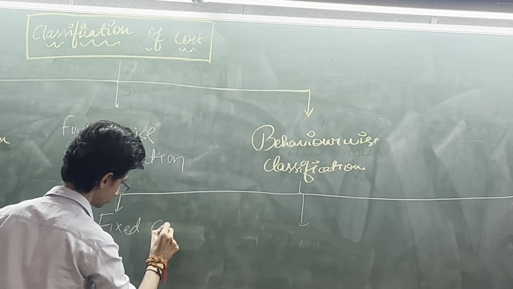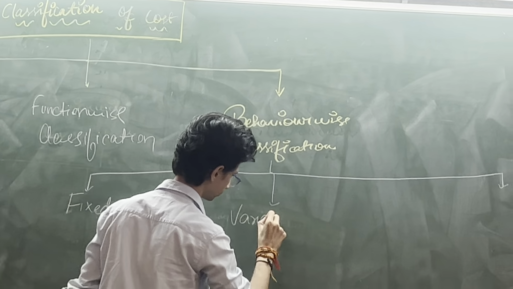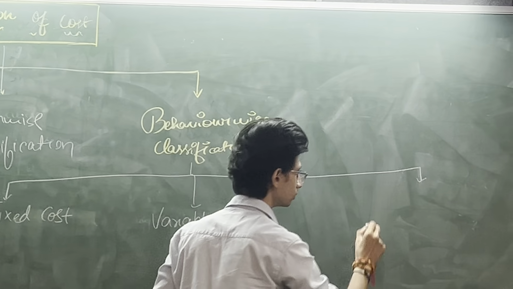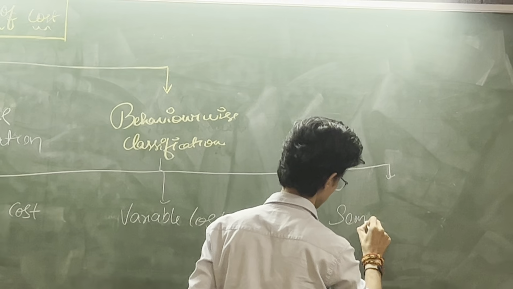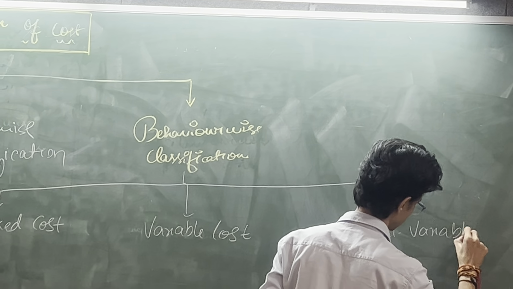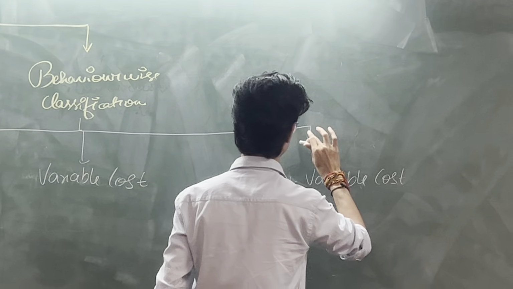Fixed cost, variable cost, semi variable cost, or semi fixed cost.